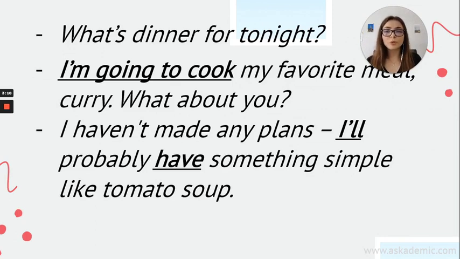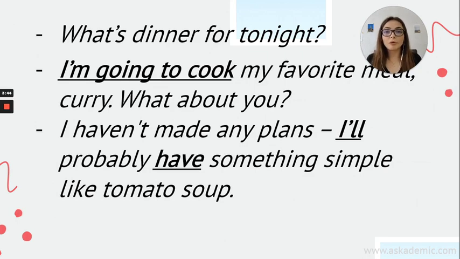So as you see, we have I'm going to cook and I will have. So when do we use I'm going to, be going to, and when do we use will? Here you can see that the speaker two says, I'm going to cook my favorite meal. So he or she has a plan. He's arranged this, right? But the next sentence says, I haven't made any plans. I don't have any plan.